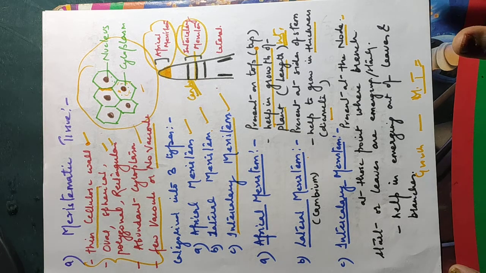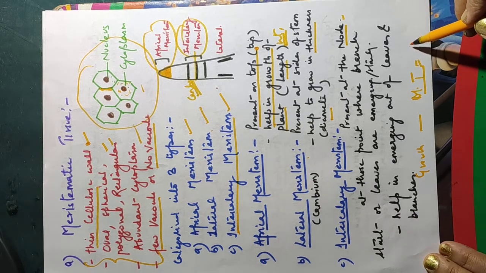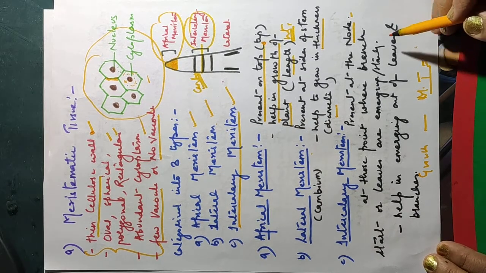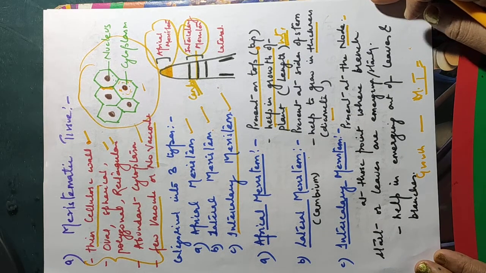When the growth stops, what happens at that time? The meristematic tissues convert to permanent tissues. ठीक है, जब प्लांट की हाइट स्टॉप हो जाती है, उसकी ग्रोथ स्टॉप हो जाती है, at that time the meristematic tissue converts to permanent tissue.